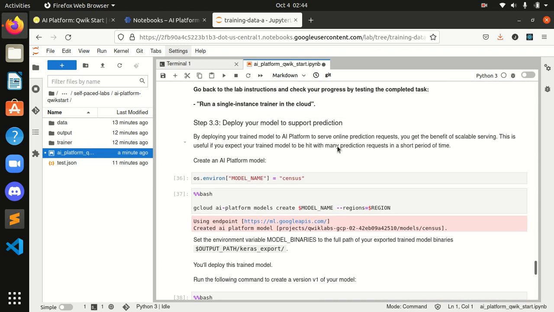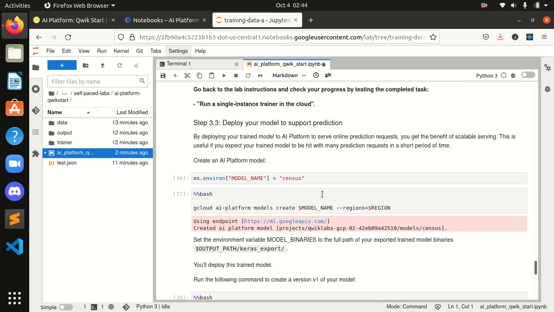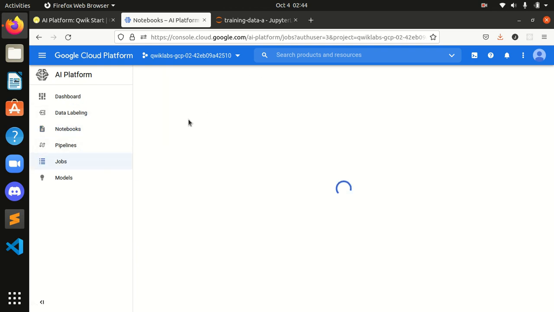We have to deploy our model over here after changing the name of the census. First let's check if it's created or not in our jobs. Let's come over here, guys.